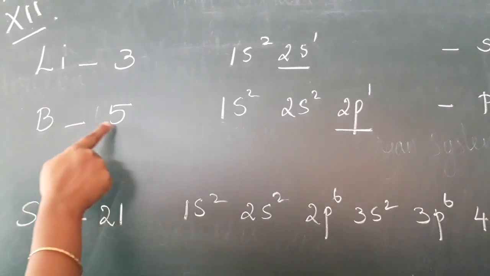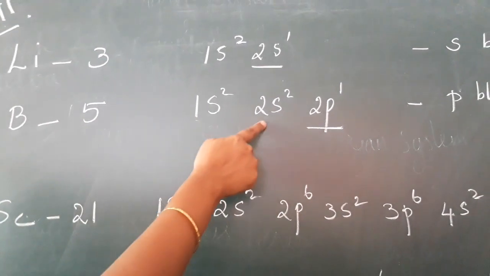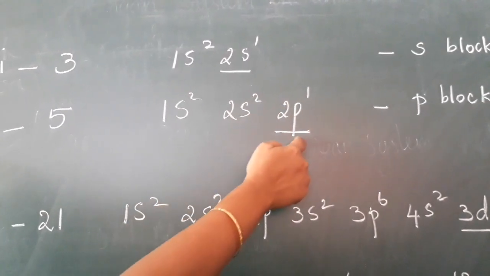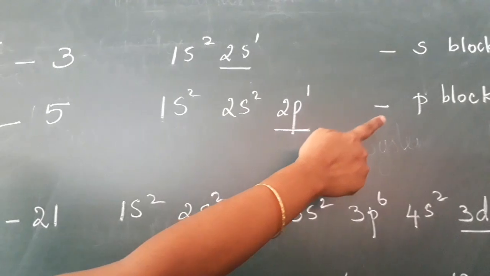Then boron, atomic number 5. Its electronic configuration is 1s2, 2s2, 2p1. The last electron enters into the p orbital, so it belongs to the p block.